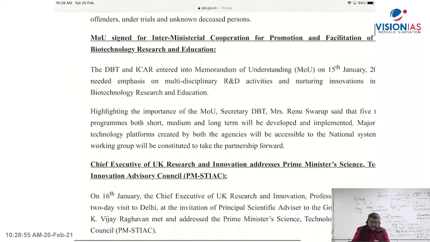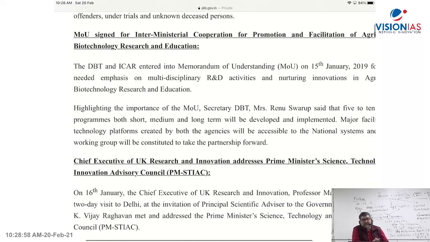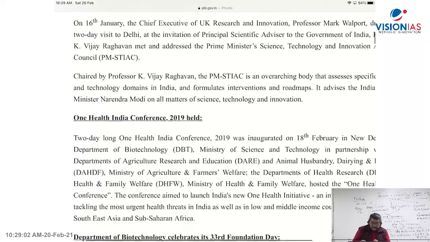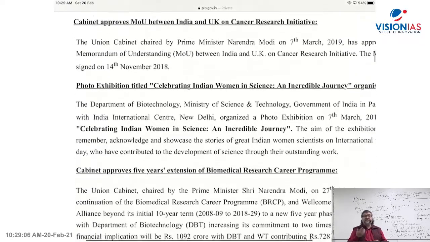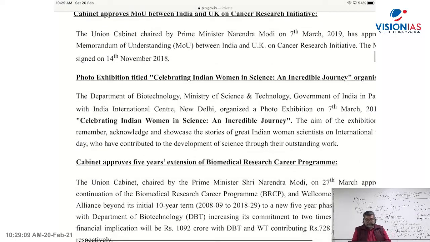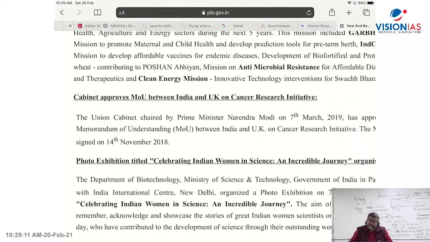Then an MOU signed for Inter-Ministerial Cooperation for Promotion and Facilitation of Agri-Biotechnology Research and Education. You have all those developments here, see. Clean Energy Mission, Antimicrobial Resistance, AMR. And UPSC is asking questions. From where is UPSC picking up the areas? UPSC is asking questions on what comes in the news, what comes in current affairs, what comes on the PIB website. Here you have all of it given.